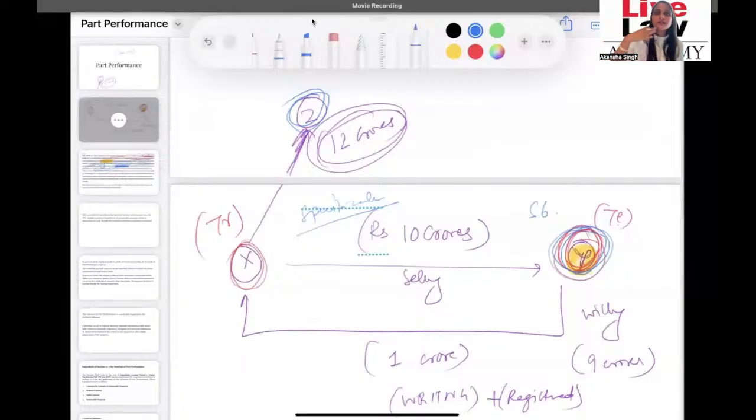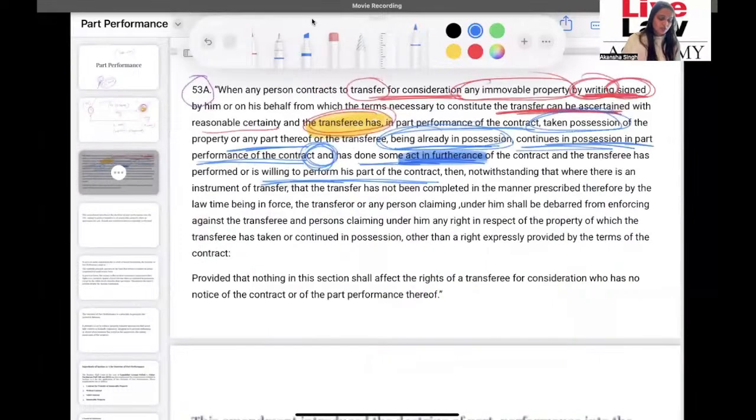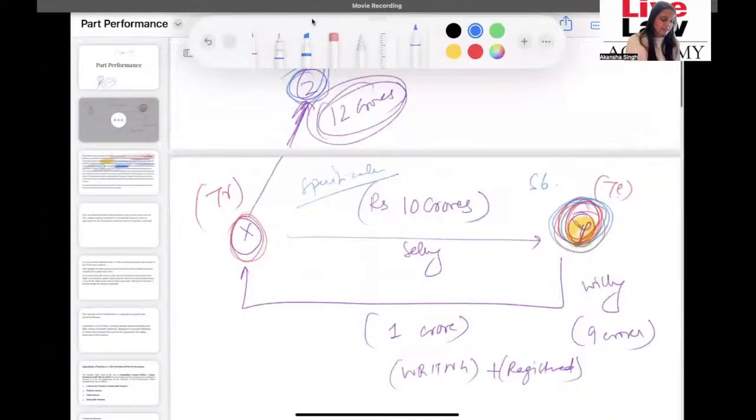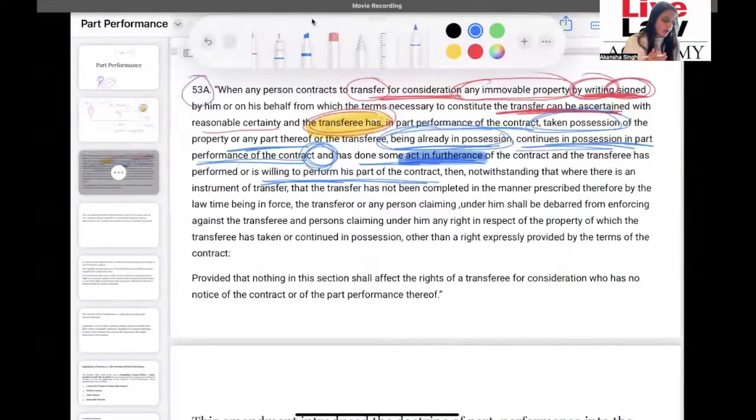And in addition to that, we have the remedy under the Transfer of Property Act as well, which very clearly says that in such a situation, the court will do what? The court can ask the person to deliver the property. And if there is any other person like Z, any other third party, his interest will not be above the interest of the transferee.